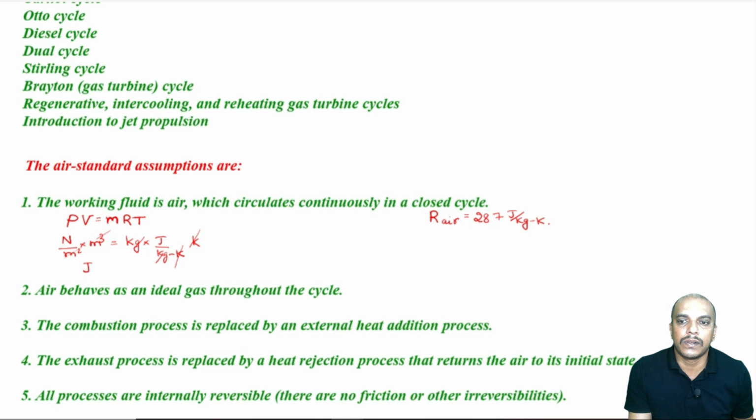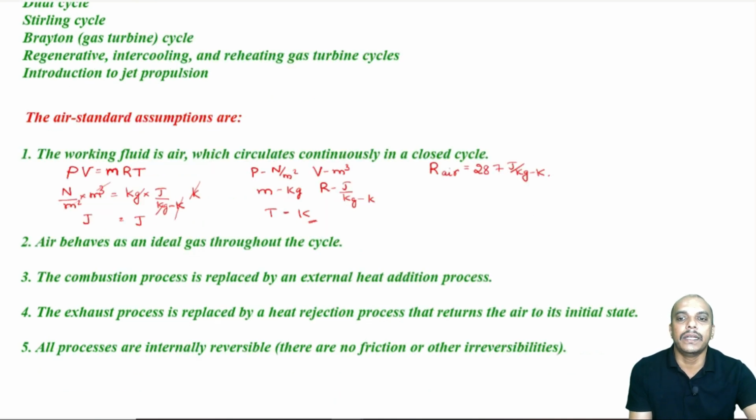So, the right side also we will be having in joule. So, that means pressure should be in Newton per meter square, volume in meter cube, mass in kg, R in joule per kg Kelvin, and temperature in Kelvin. So, this we must take care of whenever we use this ideal gas equation.